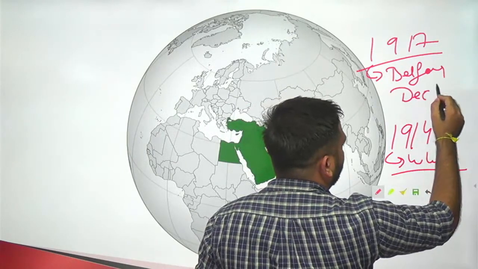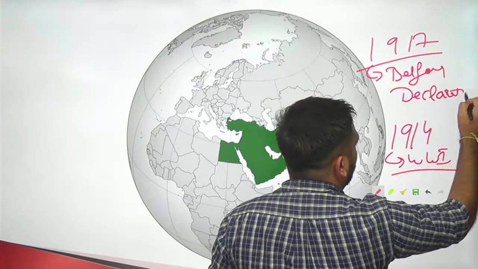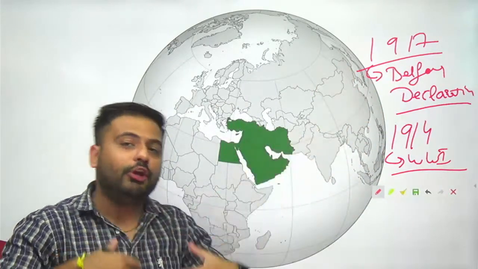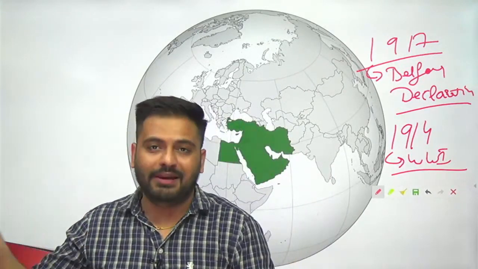Who was Balfour? Who was behind the Balfour Declaration? Balfour was the Foreign Secretary of the United Kingdom. In this declaration, he says that we recognize that there should be a land, a separate country for Jews, that is Israel, where Palestine is.